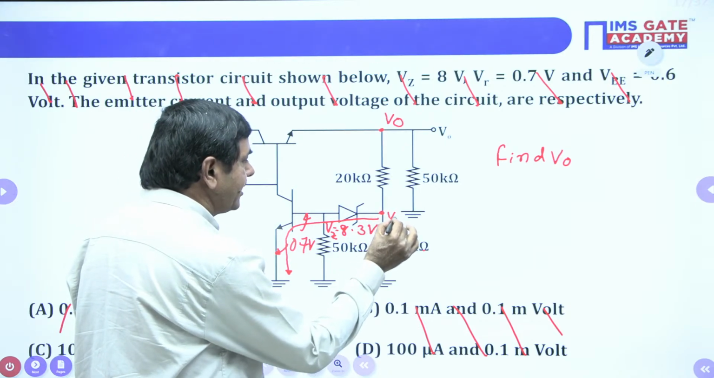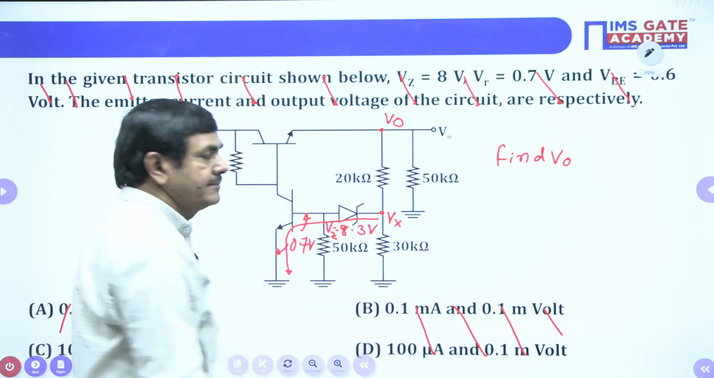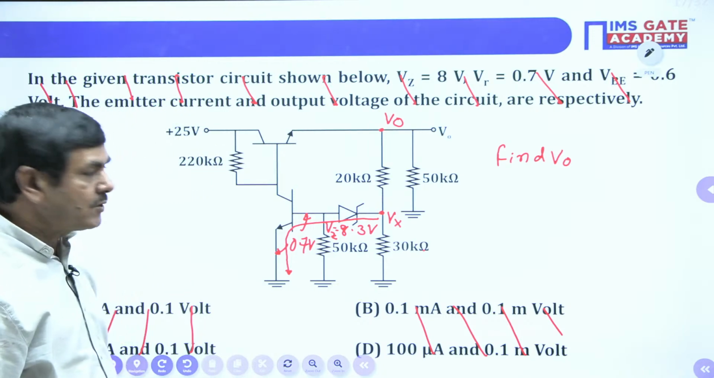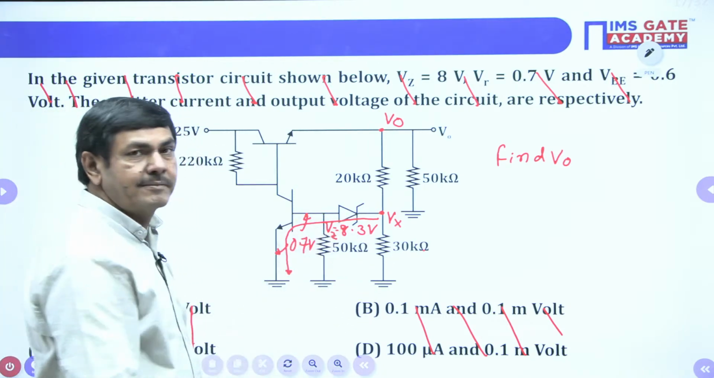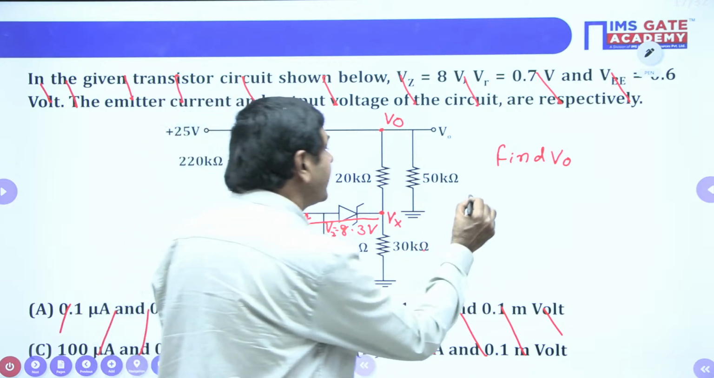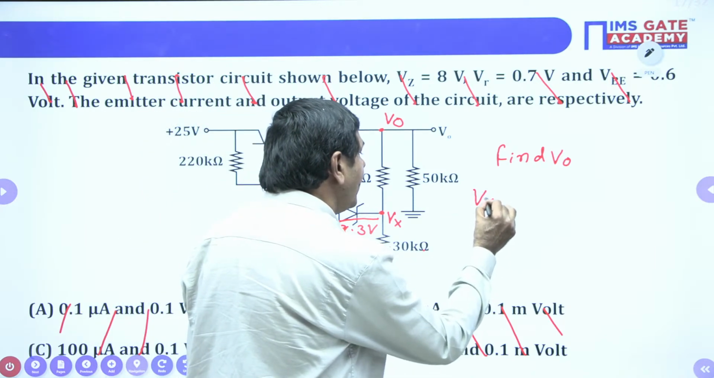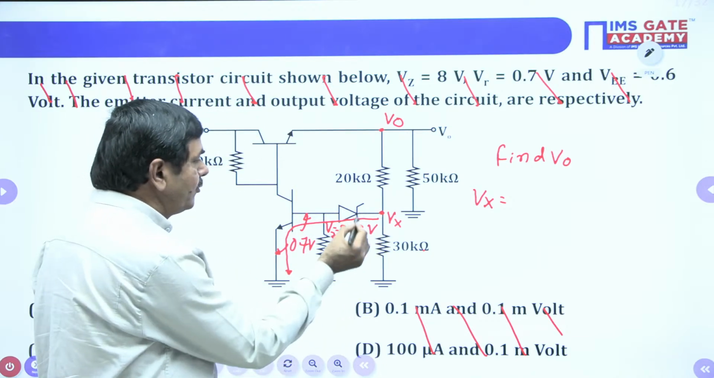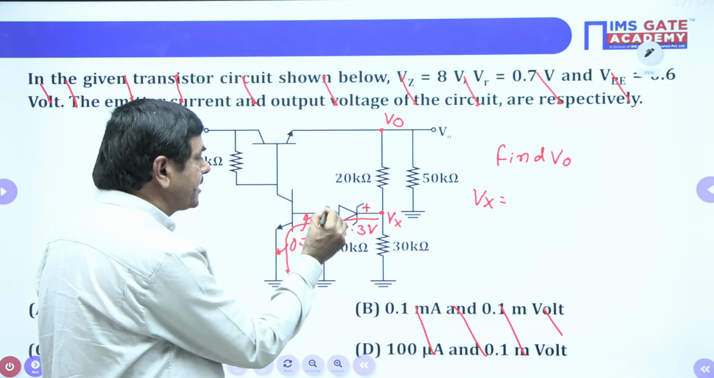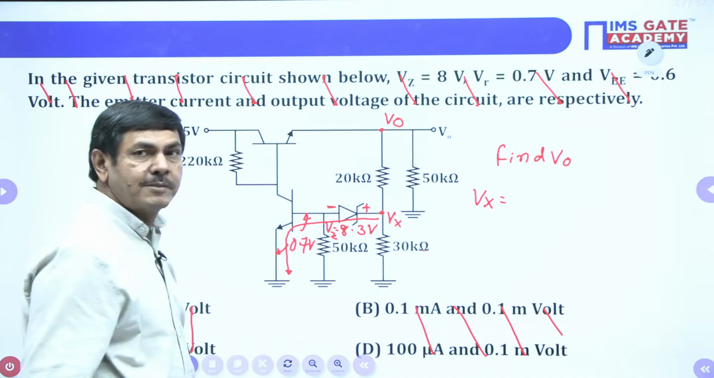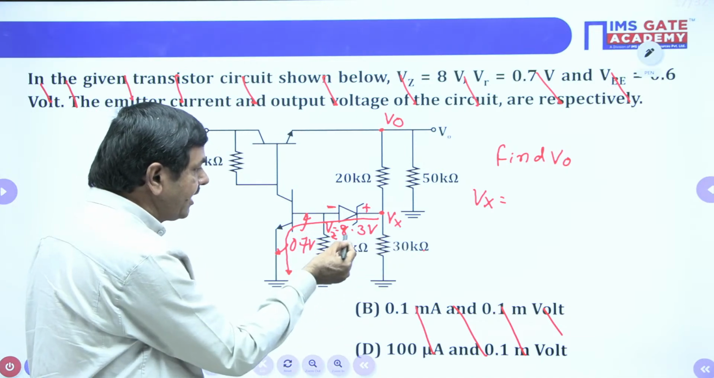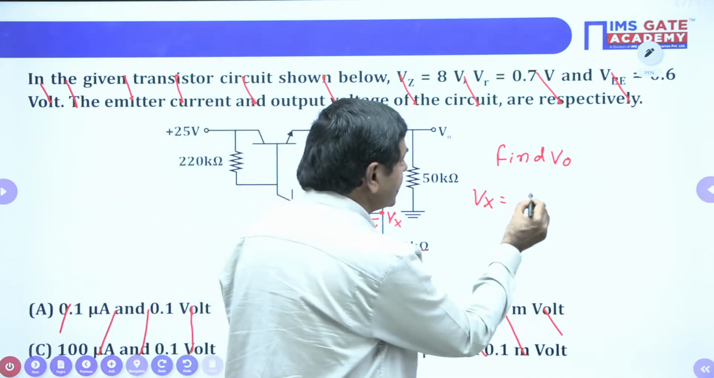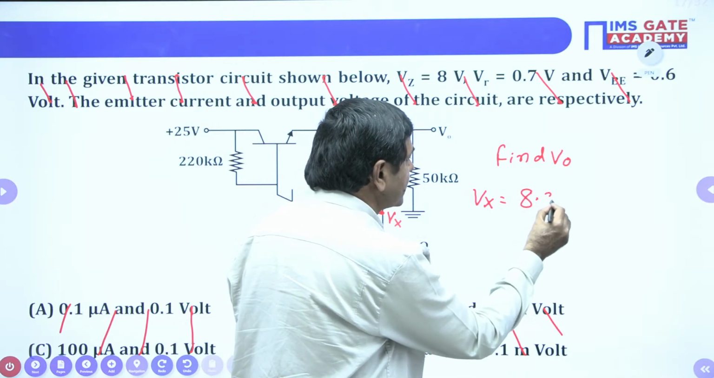Suppose I select this voltage as Vx. How will that Vx be calculated? Please watch. I applied KVL. When I move this side, this has polarity plus and this has polarity minus. Whenever you go this side, Vz is 8.3 volts. Yes, I can put 8.3 volts.